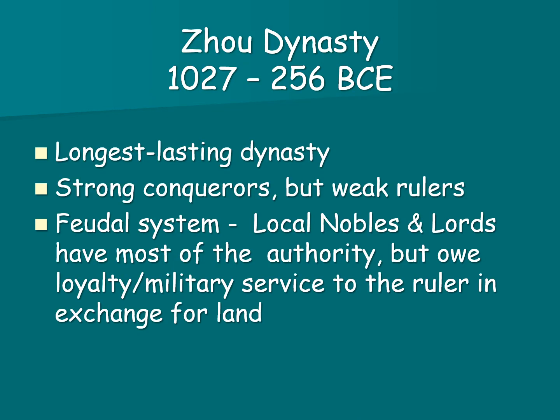The Zhou dynasty was China's longest lasting dynasty. They were known for having strong conquerors who could acquire more land, but weak rulers. Once they claimed that land, they had trouble keeping it under their thumb. They also used the feudal system, like we talked about with the Shang dynasty, where nobles called warlords would have most of the authority, but they owed military service to the ruler, the king, in exchange for that land.